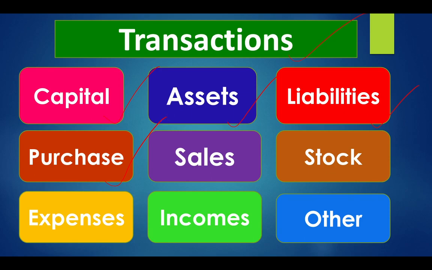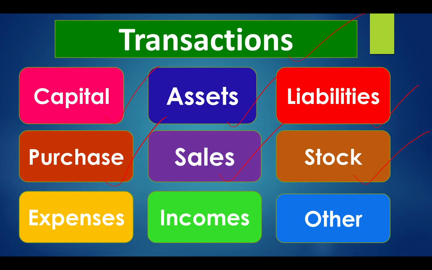Next, purchase. Purchase means purchasing of goods. Business enters purchase when it is purchasing goods or services for resale. That is called purchase in accounting. Sales means when the business is selling goods.